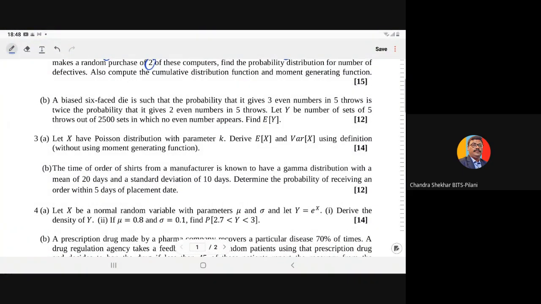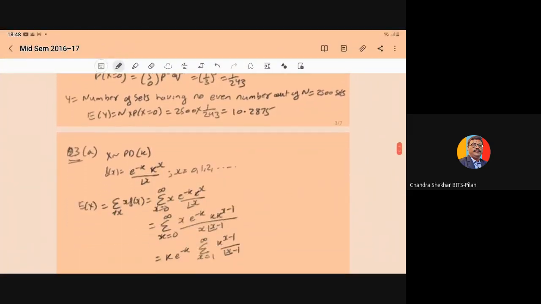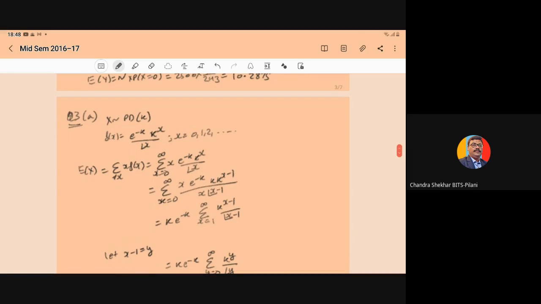Then let us move to the third question. Let X have a Poisson distribution with parameter k. Derive E(X), the mean, and the variance using the definition. Here you do not have to use the moment generating function. This question we have already covered in the lecture, so let us brush up here.